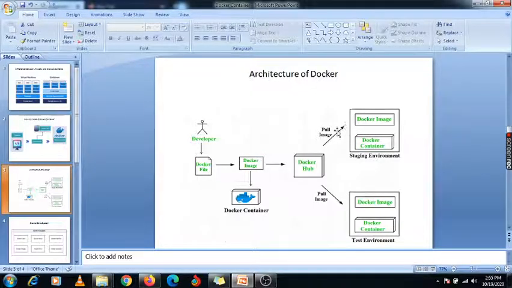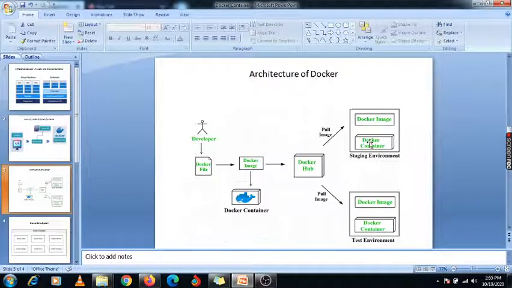So first we pull that image. So this is my Docker image again. This is my Docker image which is available on my Docker hub. We have pulled that image. So here it is now available. Now using that Docker image we can create our Docker container.